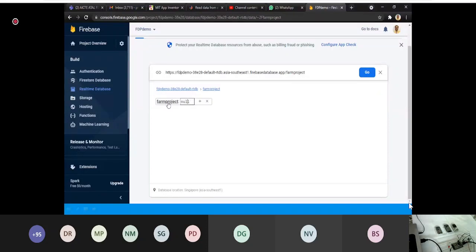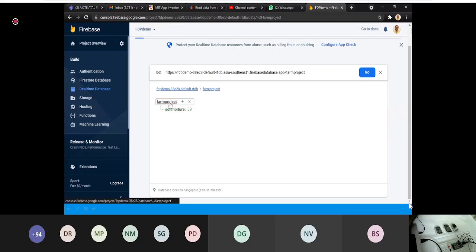So let me click plus, and this time, since this is my farm project, I write, say, soil culture, and I write, say, its value is 50%. Okay, I click add.